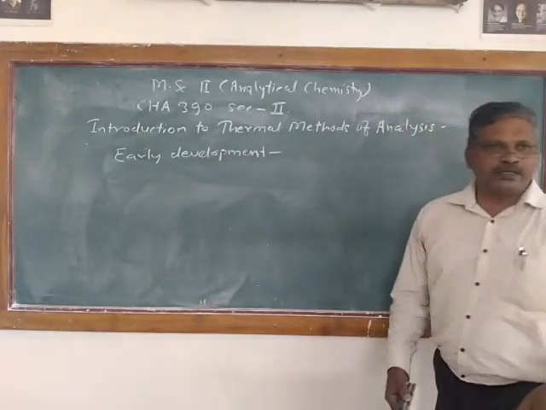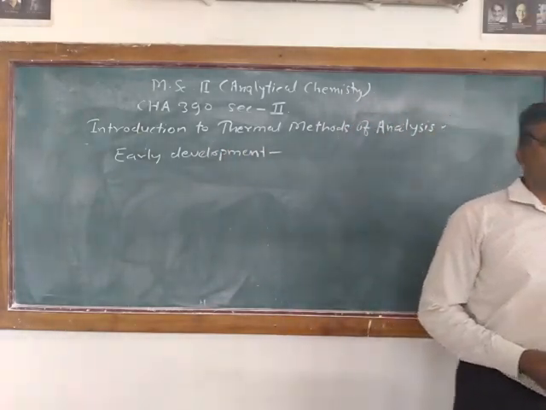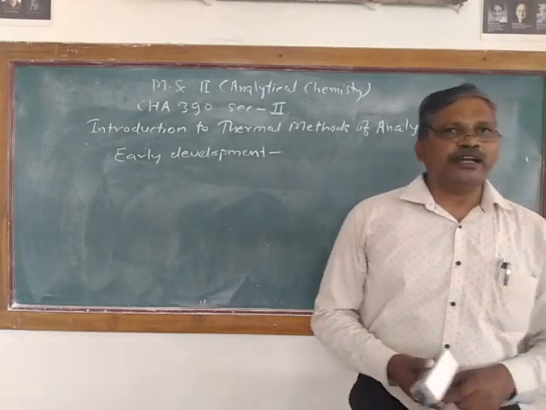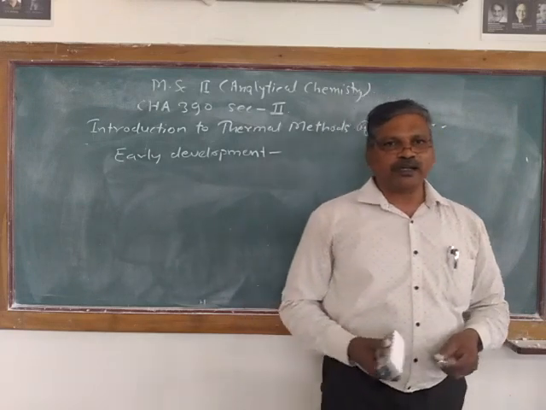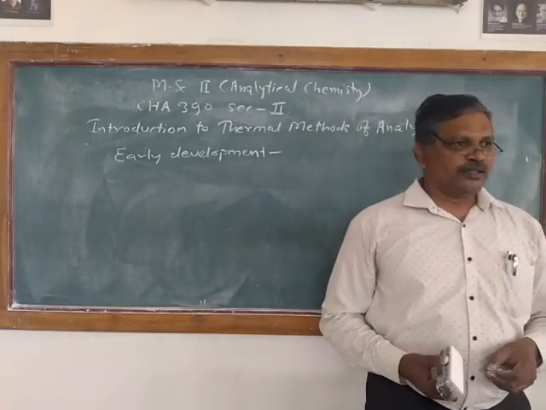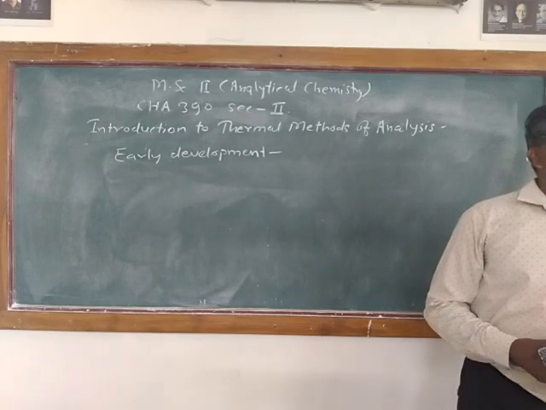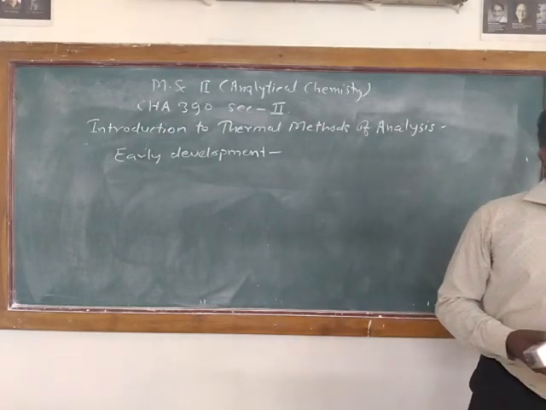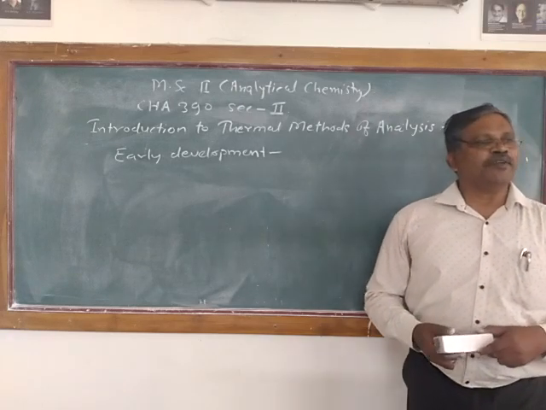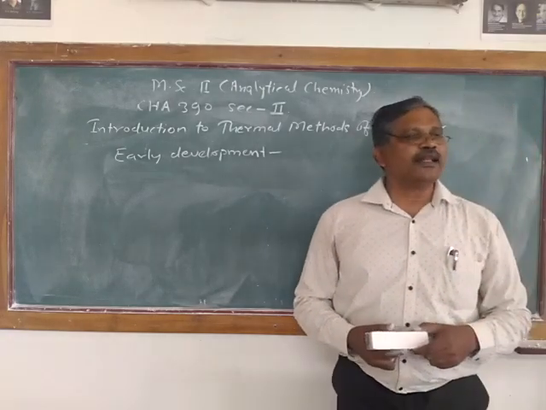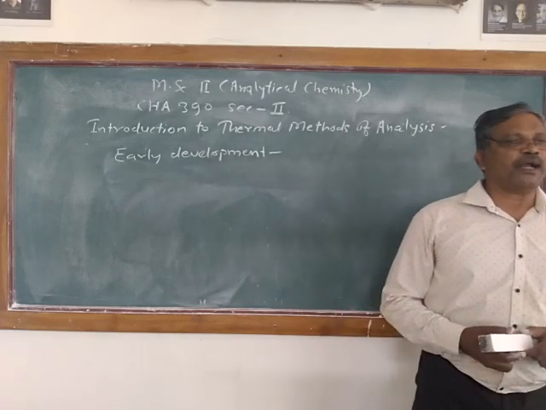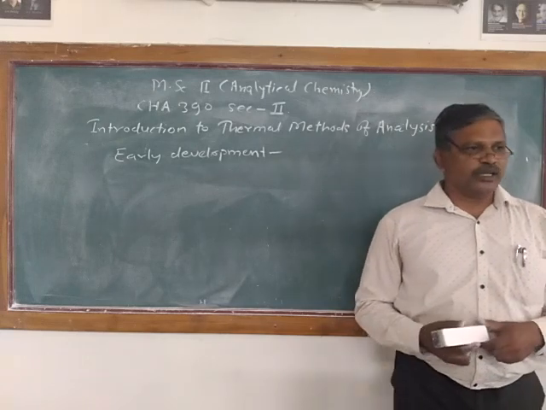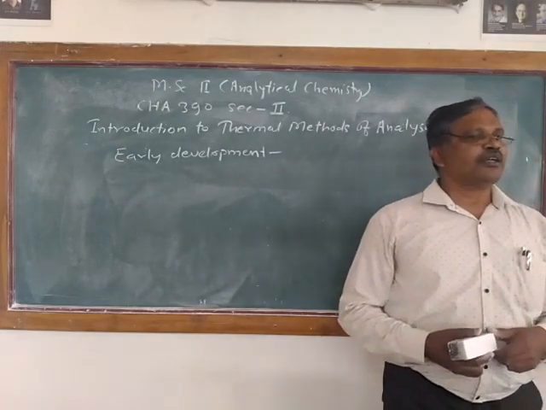In earlier times, scientists like Mackenzie, Lavoisier and Laplace, Fourier and Joule did great work in thermal methods of analysis. For example, Mackenzie includes an account of thermometry from the 16th century. Lavoisier and Laplace defined thermometric scales and started practical calorimetry in the 18th century. You'll find that in the 18th century, Lavoisier and Laplace did this work.